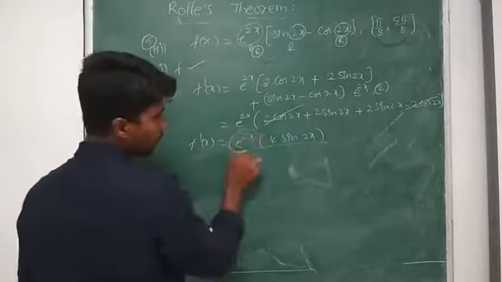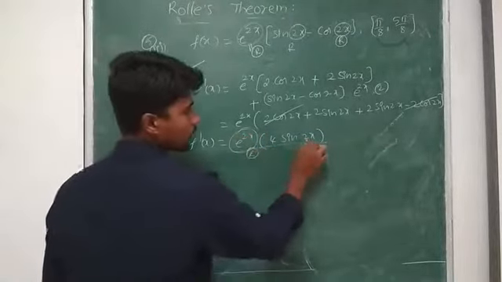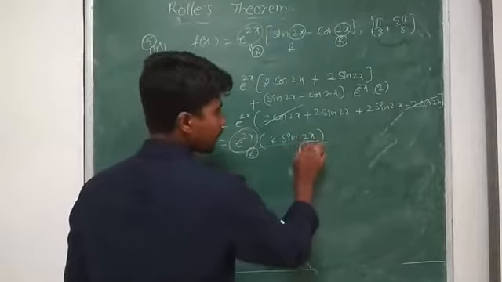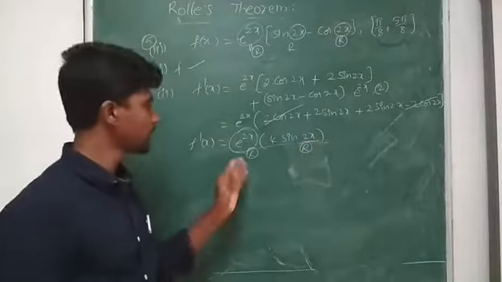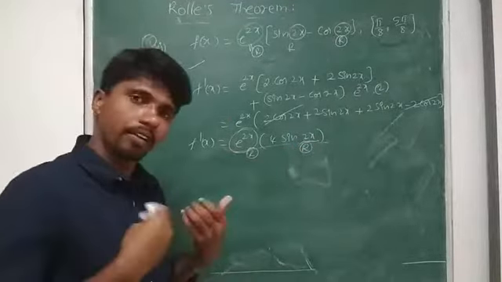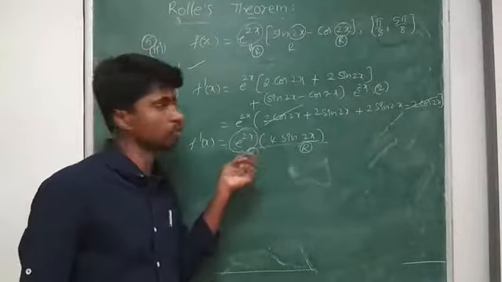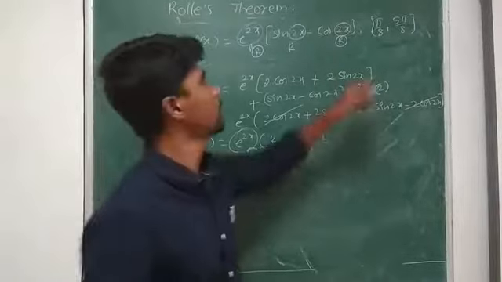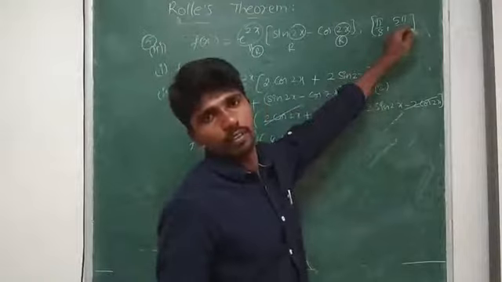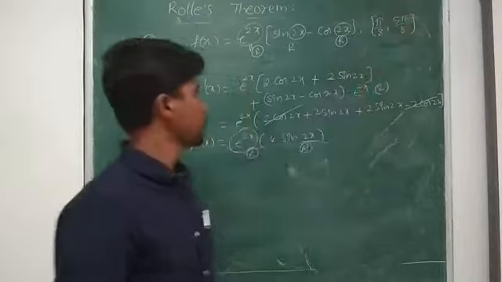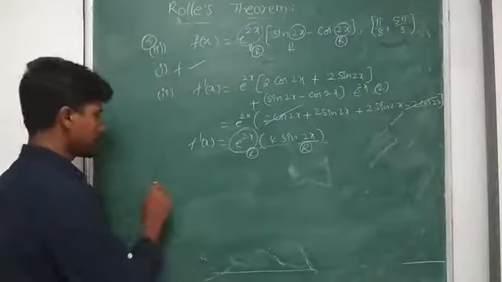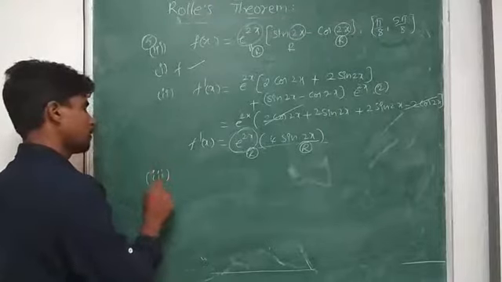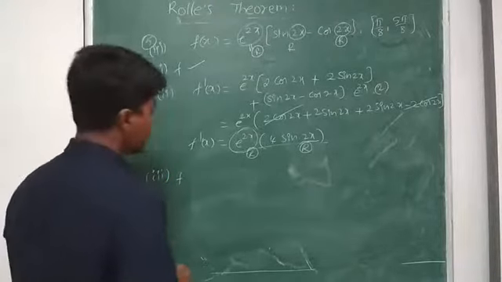Again, e power 2x is defined for all real numbers, and sin of something is defined for all real numbers. So f dash of x exists for all numbers. Then it is differentiable in the particular interval. So it is differentiable. Third condition: f of pi by 8.